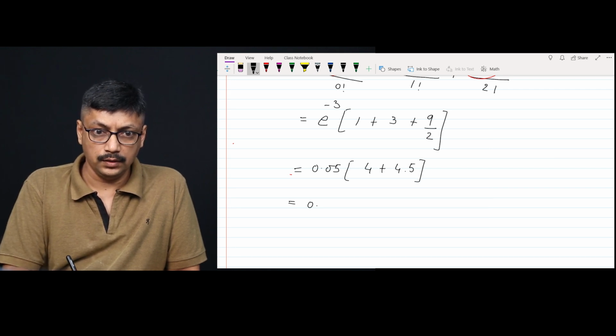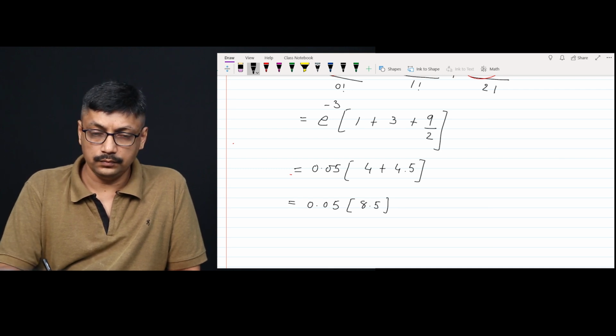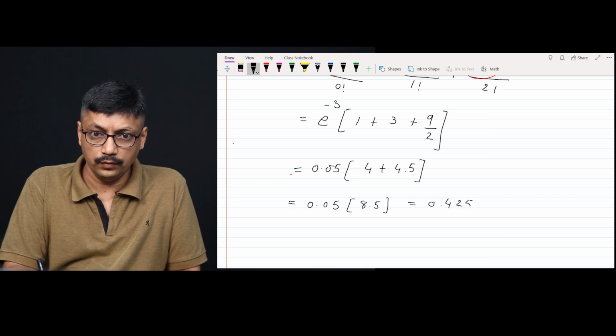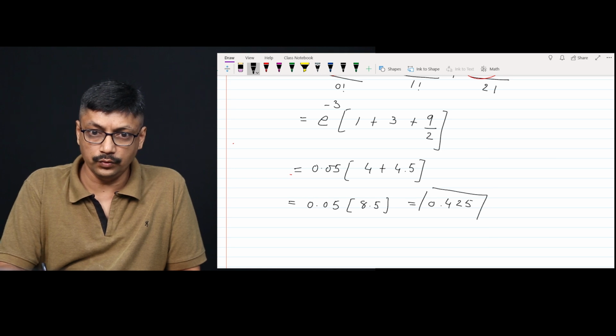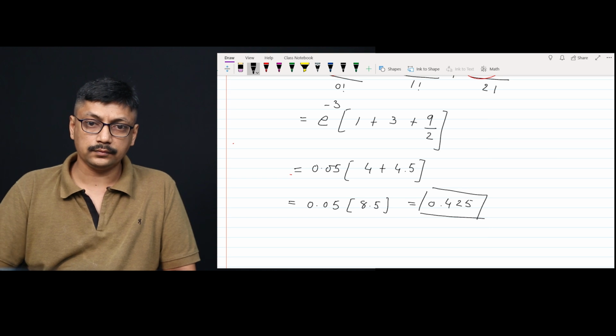So 0.05 into 8.5 is equal to 0.425. So the probability of not more than 2 cars in use is 0.425.